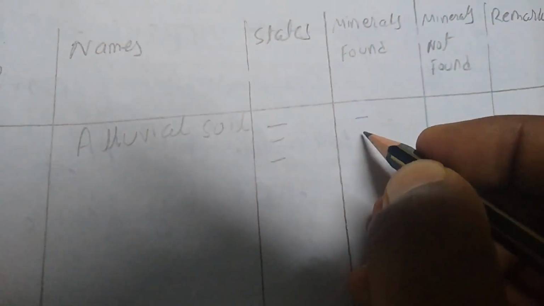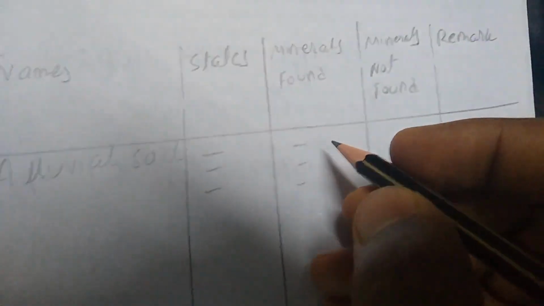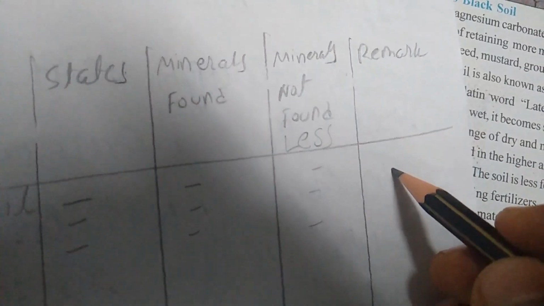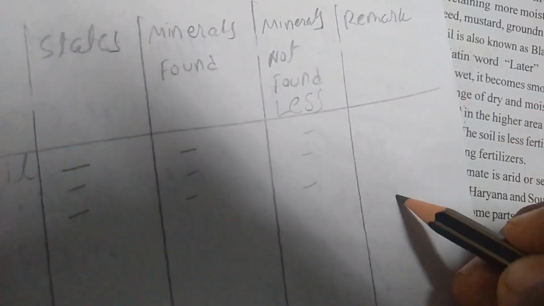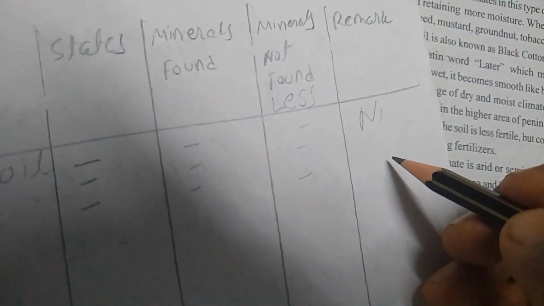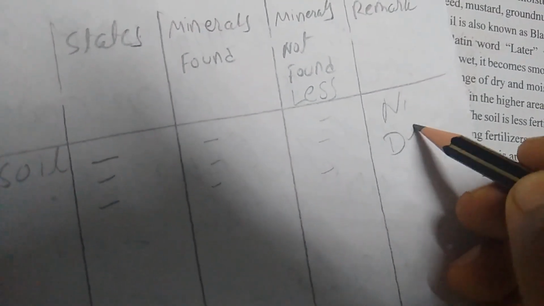Okay, which are the states available with alluvial soil? Those state names you have to mention. Which minerals are found, that you have to mention. Which minerals are not found or are less, that you have to find out. And any extra remarks, for example, a nitrogen remark, then a remark of delta. Okay, clear?